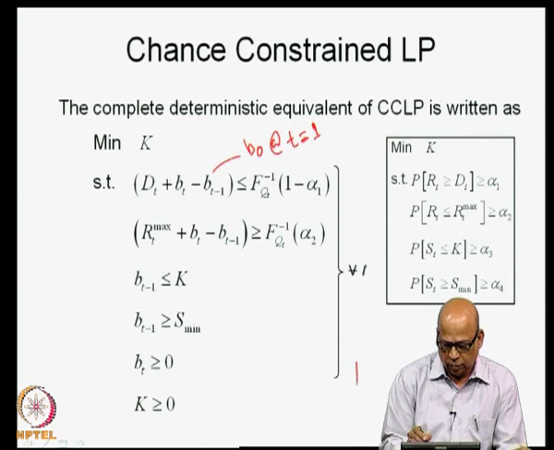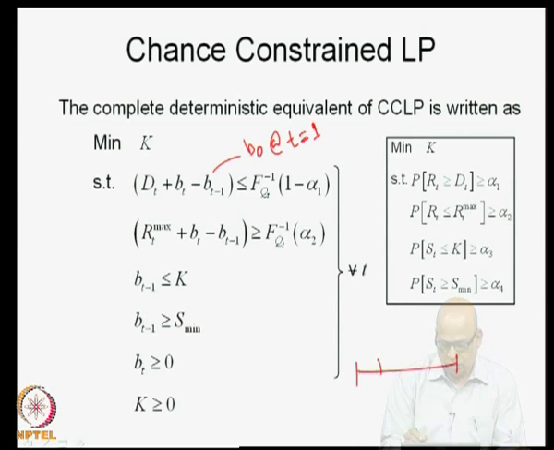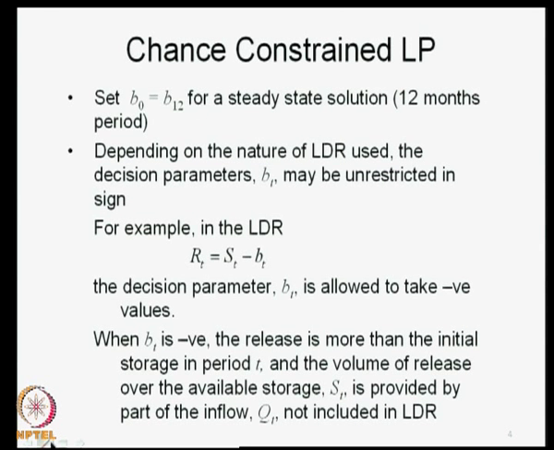So, remember this, that you have t is equal to 1, t is equal to 12, and then this is t is equal to 1. So, the time period previous to t is equal to 1 is t is equal to 12. So, we will write it as B12. That is one thing. So, for steady state solution, we write it as B0 is equal to B12.